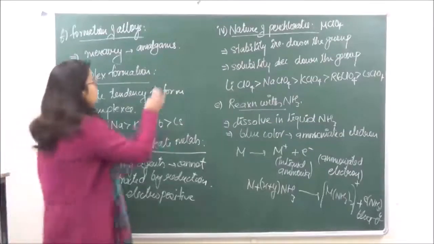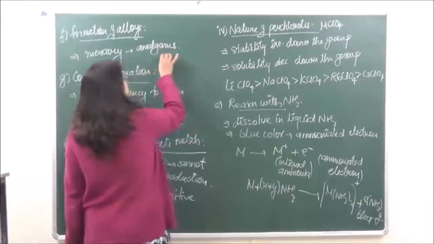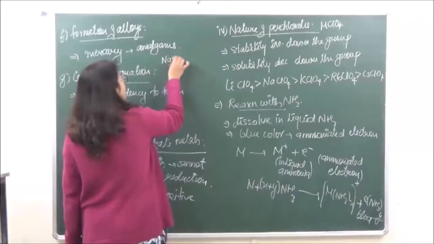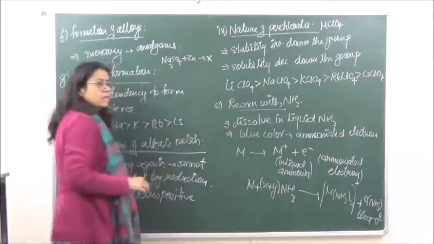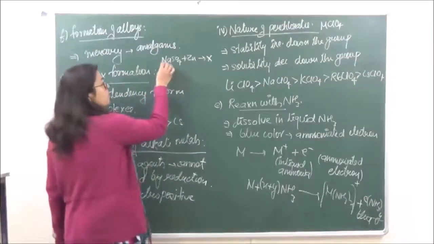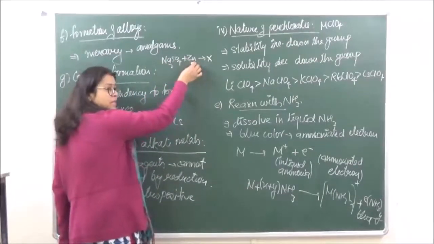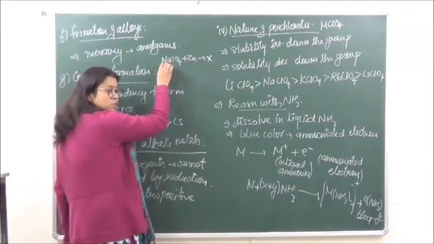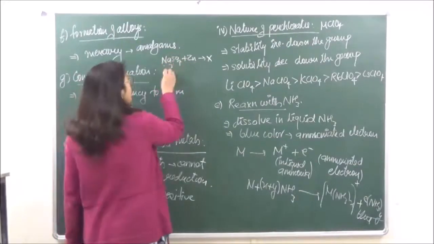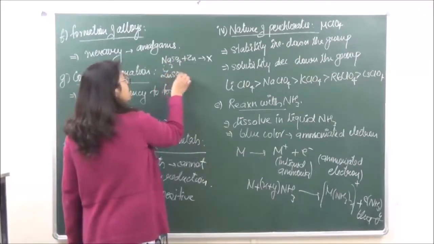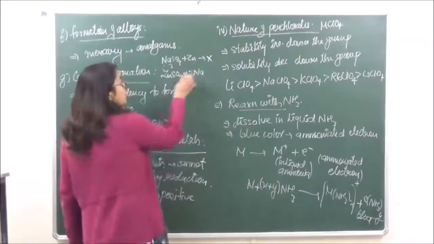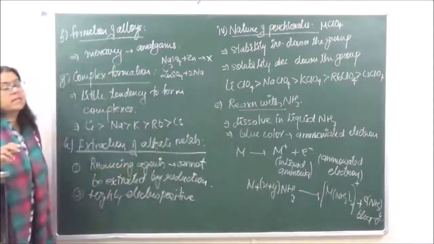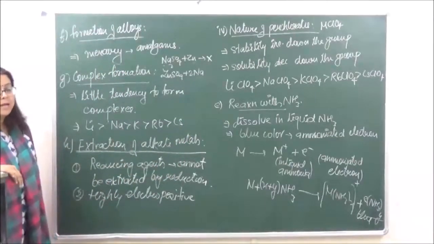For example, if we try a reaction of the type Na2SO4 plus zinc, this reaction cannot take place. Why? Because sodium is more reactive than zinc, so zinc cannot displace sodium. But if we take a reaction like ZnSO4 plus 2Na, sodium will be able to displace zinc easily because of its more electropositive character. So this also rules out.